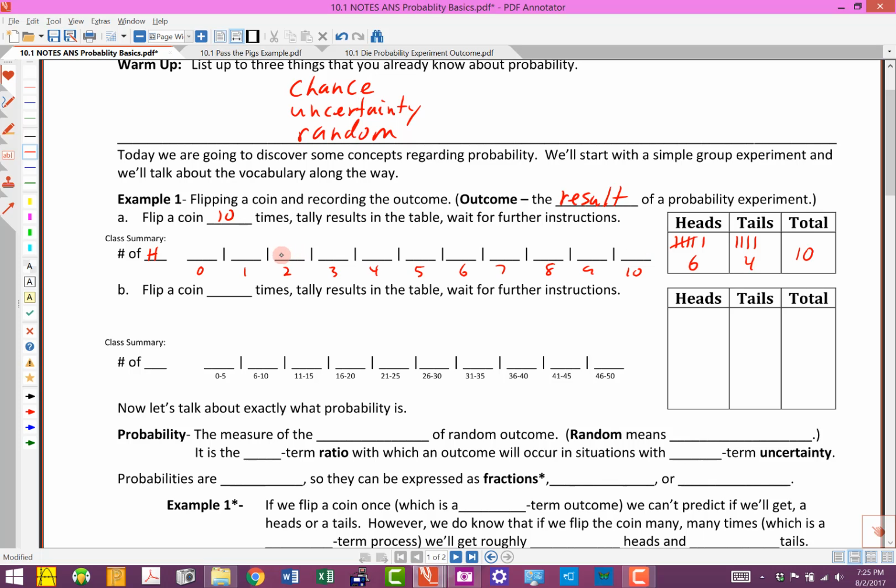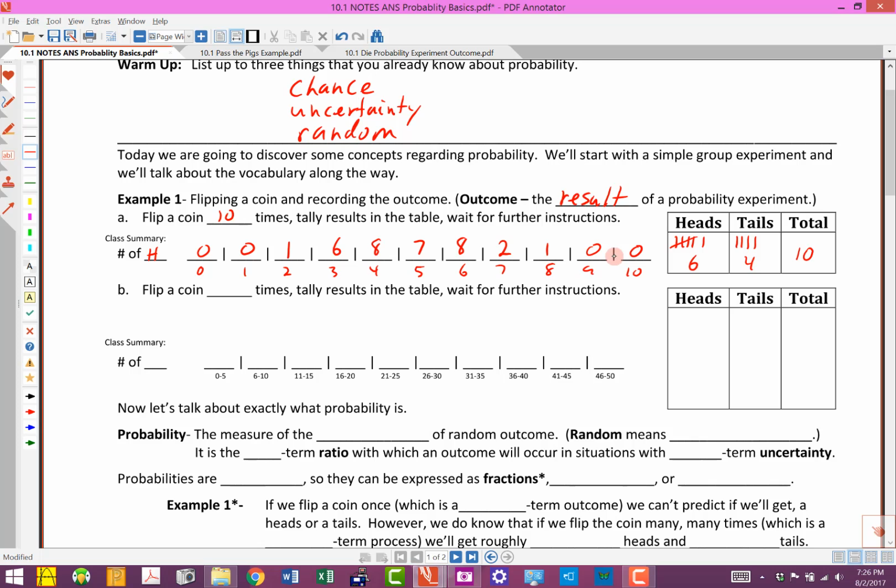In this particular class, here's what happened. There was 1 person that had 2 heads, 6 people that had 3, 8 people that had 4, 7 people that had 5, 8 people that had 6, 2 people that had 7, 1 person that had 8, and nobody had 9, nobody had 10, nobody had 0, and nobody had 1. So this is how things worked out. We could count these up and see how many students were in this class, but nobody got 0 or 1 heads, and nobody got 9 or 10 heads.